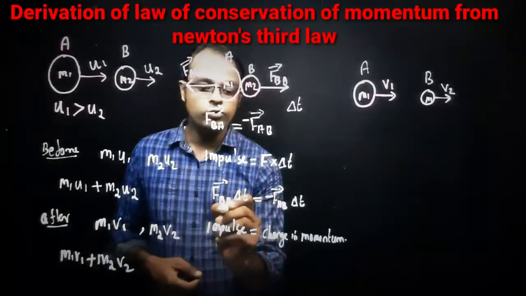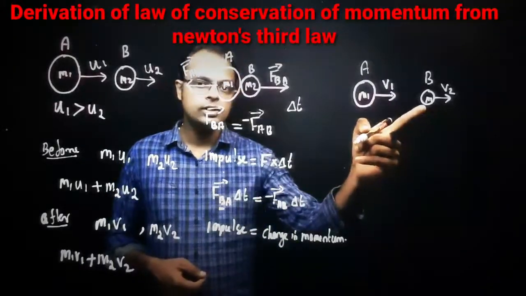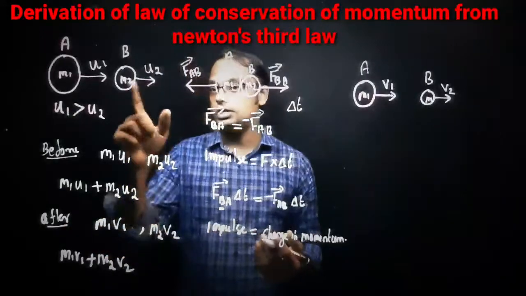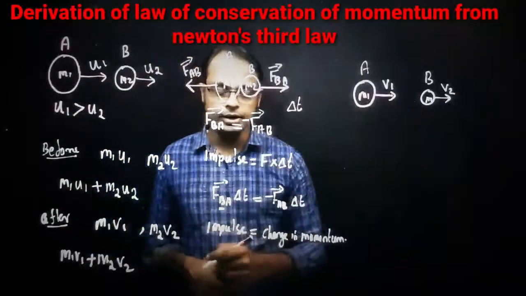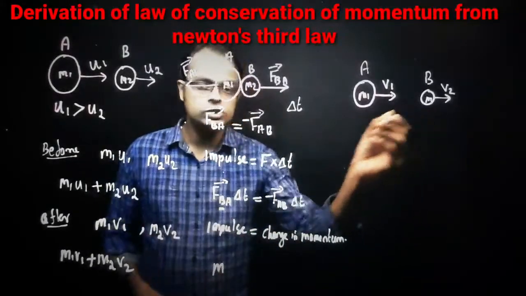Change in momentum of B. See this one, this is B. So what is the change in momentum? Final momentum minus initial momentum. Which particle? B, right? So in this case, we can write M2, because B means the second particle.